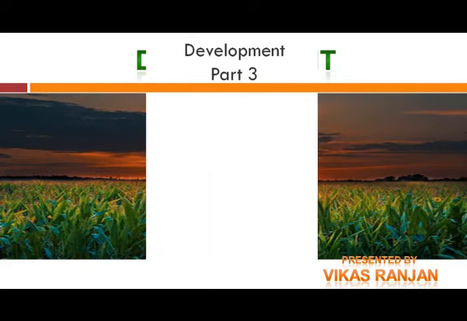So, what are the different things that we are going to learn in this session? We will be learning today about BMI. What is BMI? BMI is body mass index, another measure of finding out whether a person is healthy or not.